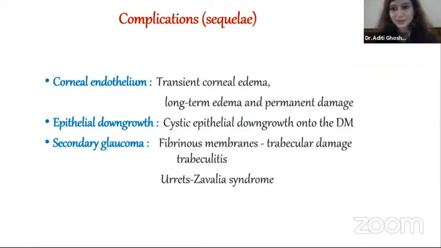What are the complications or long-term sequelae? Depending on the corneal endothelium damage, it can be just transient corneal edema resolving to steroid, or a long-term persistent edema requiring surgeries in the future. Epithelial downgrowth, which is a cystic epithelial downgrowth onto the DM, can be seen. Secondary glaucoma caused by the fibrinous membranes and trabecular damage can be seen as well.